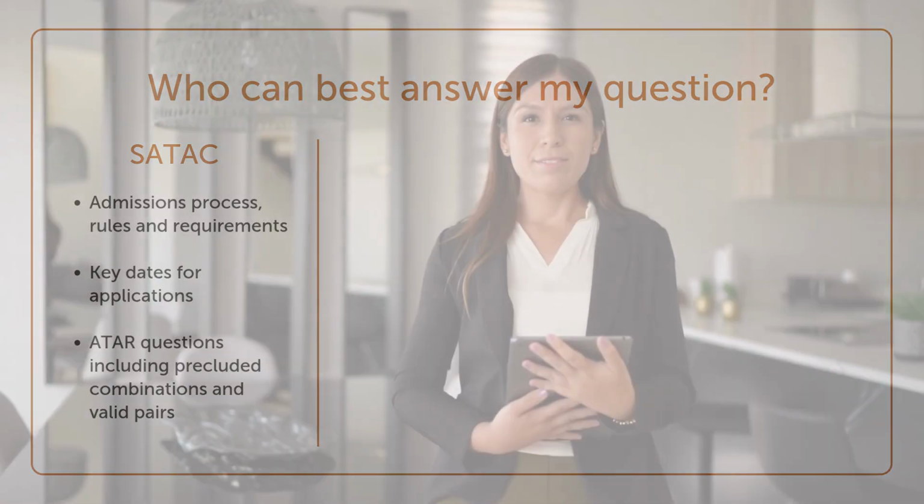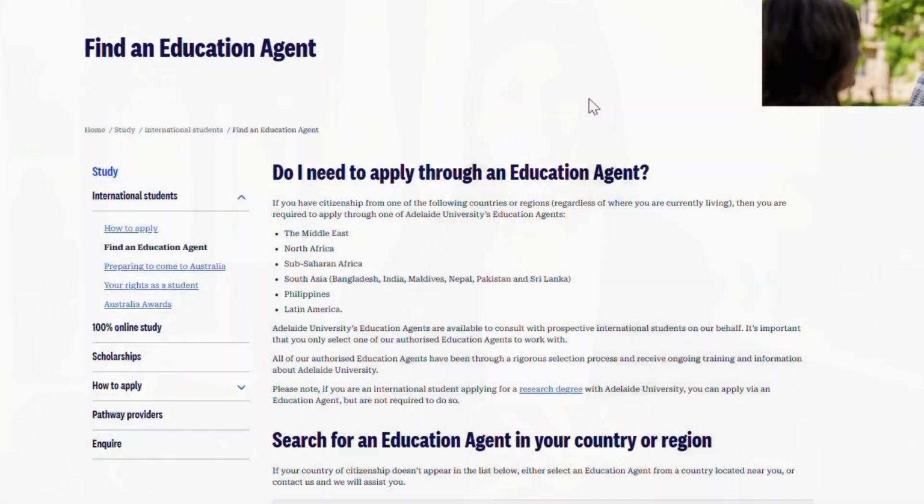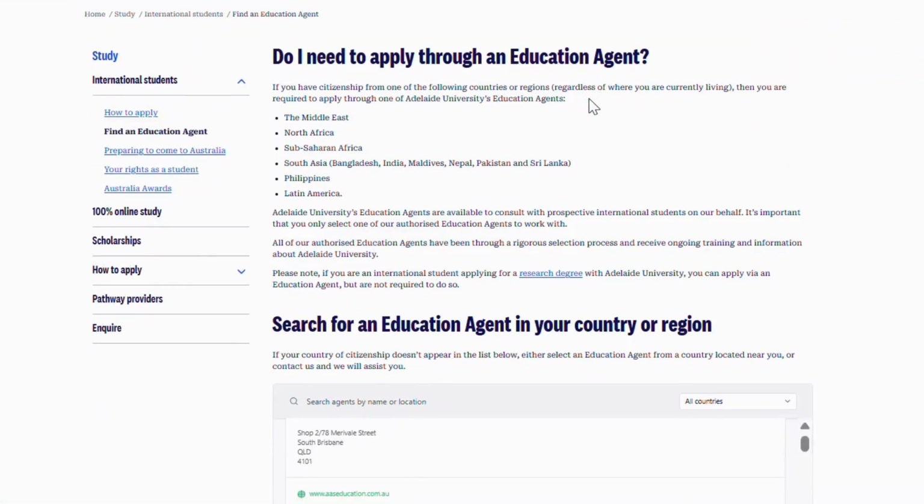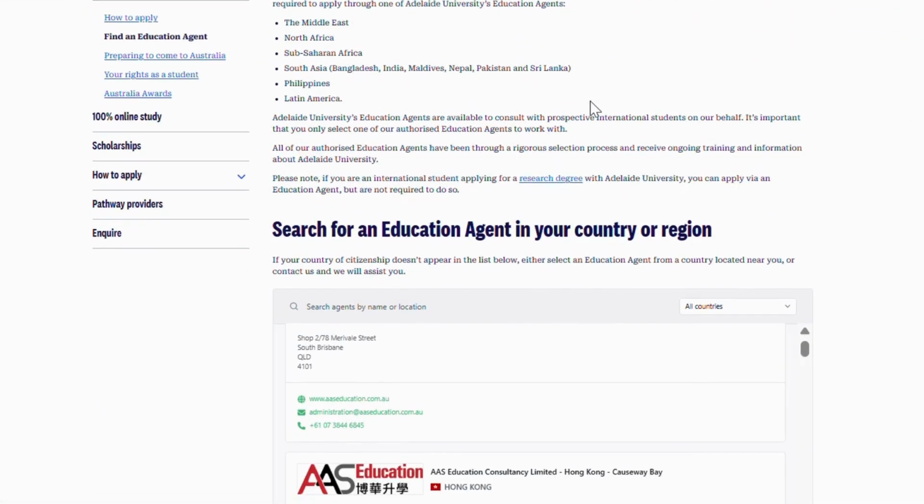You're also able to use an agent to manage your application as long as they're registered with the institutions that you're applying for. You can find a list of approved agents on the institution's website. An agent is able to act on your behalf and ensure everything is progressing with your SATAC application as it should.